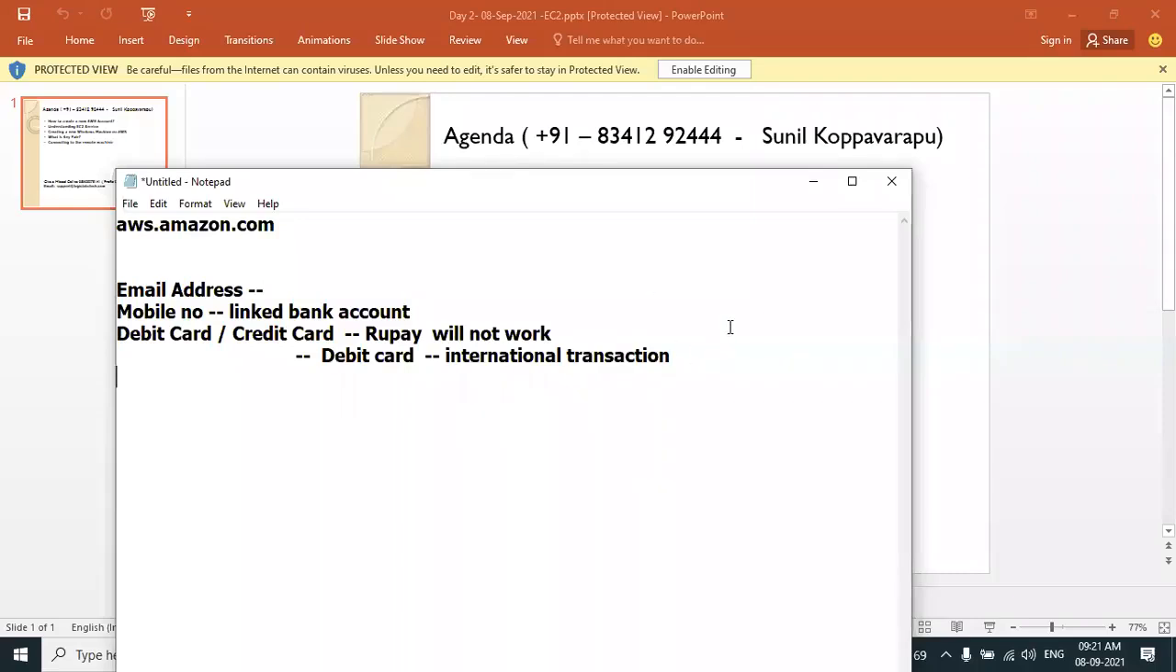So please make sure that you do not use a RuPay card. RuPay card will not work. Please use a MasterCard or Visa card. Make sure your debit card is enabled for international transactions. Talk to customer care. It could be any bank, SBI, HDFC, any bank. They will enable international transactions on your debit card.